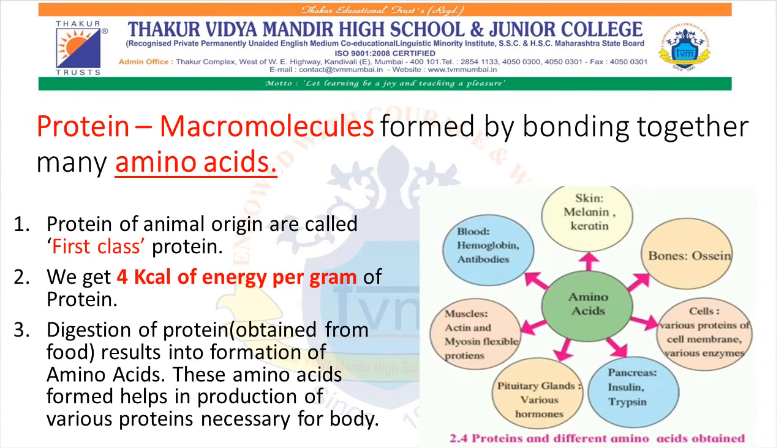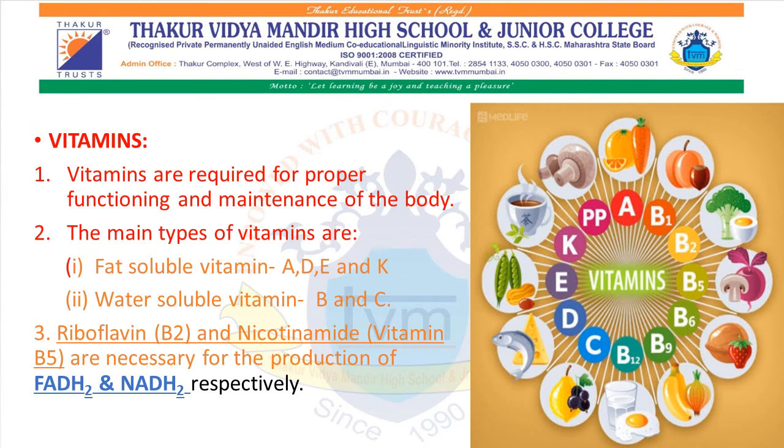Proteins. Proteins are macromolecules formed by amino acids. We get 4 kilocalories of energy per gram of protein. The excess protein in the body is converted into glucose by the process of gluconeogenesis. Vitamins. Vitamins play an important role and are required for the proper functioning and maintenance of the body as well as the cell. Vitamin B2 and vitamin B5 are very necessary for the production of FADH2 and NADH2 in cellular respiration.